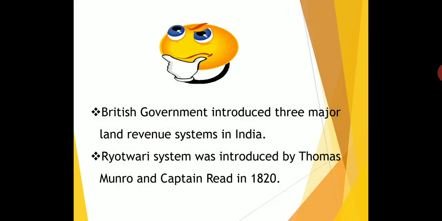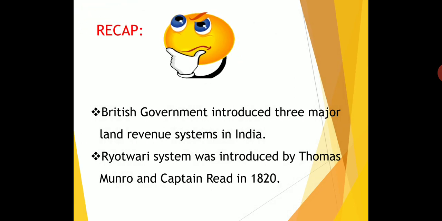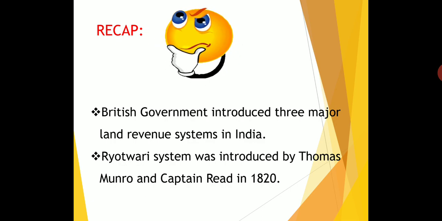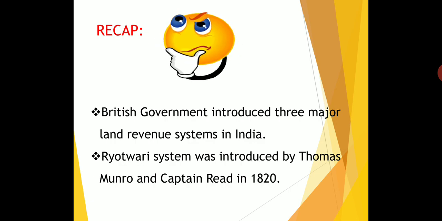Next we are going to see the recap. The British government introduced three major land revenue systems in India. The permanent settlement was introduced by Lord Cornwallis, the Ryotwari system by Thomas Munro, and the Mahalwari system by Lord William Bentinck. In the permanent settlement, the mediator is the Zamindar: government, Zamindar, then ryots. In the Ryotwari system, the government deals directly with the ryots. In the Mahalwari system, it is government, Lambardar, then ryots.